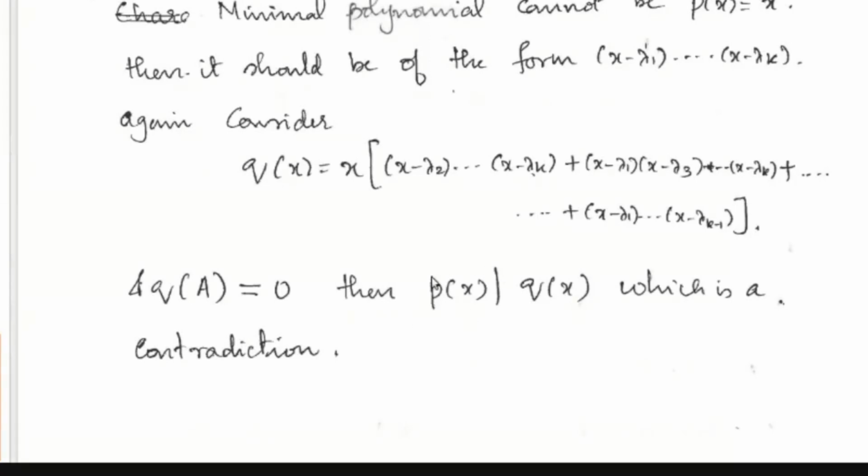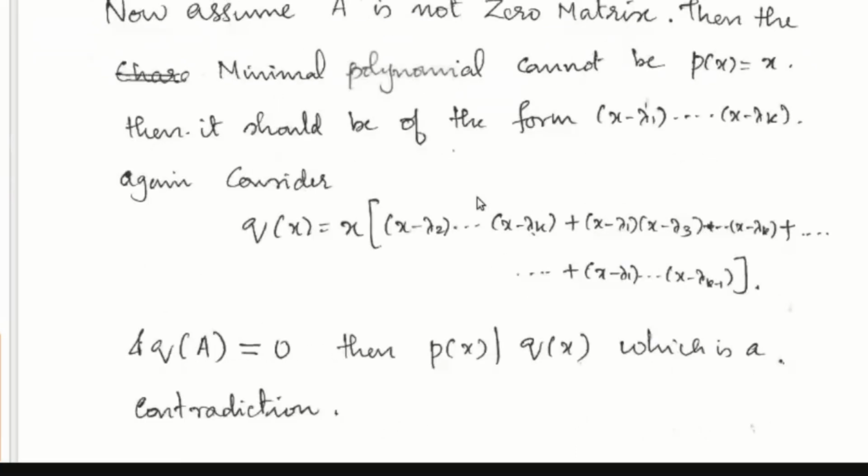The minimal polynomial P of x is a generator of the set of all annihilating polynomials. So P of x should divide Q of x. Okay, so what does that mean? P of x and Q of x have the same roots. Fine. And now you assume A is not the 0 matrix.